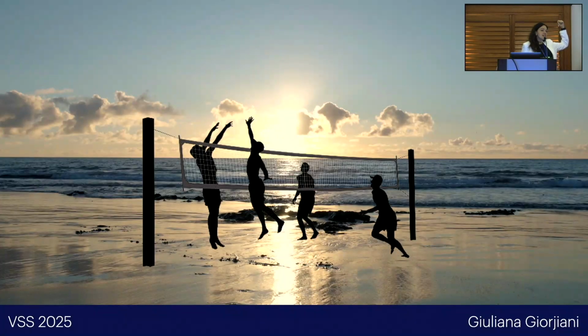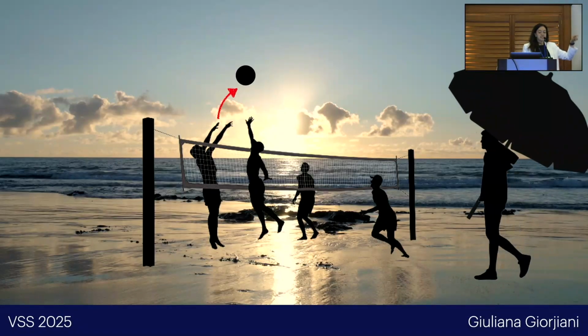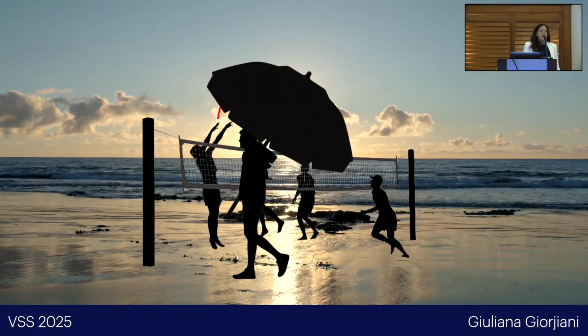Imagine you were sitting outside, watching your friends playing volleyball. And then you see your friend throw the ball to the other side of the net, but before you can see the ball landing, somebody passes by with an umbrella. You can still estimate where and when this ball will land in the future moments. And this predictive ability involves encoding the ball's past trajectory, briefly storing it, and then extrapolating from this piece of information